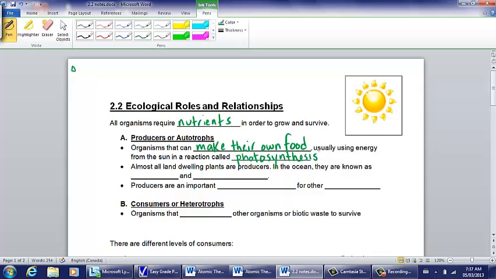So they take in energy from the sun and turn it into a form of chemical energy. Almost all land-dwelling plants are producers, and in the ocean they are known as algae and phytoplankton. Producers are also an important energy source for other organisms.